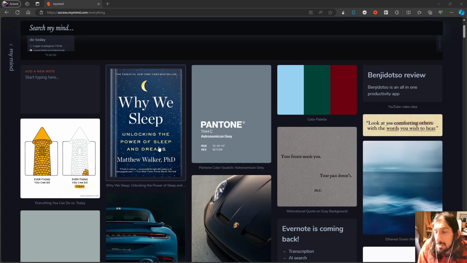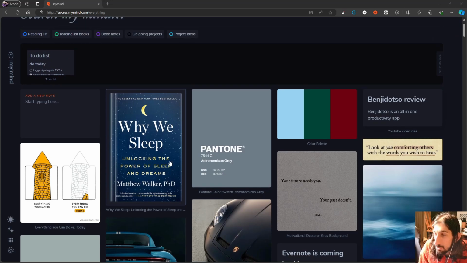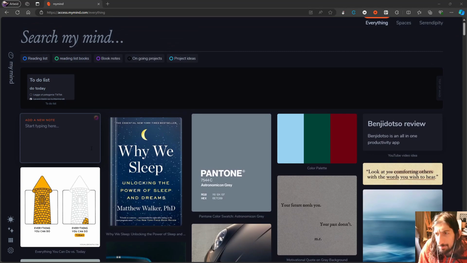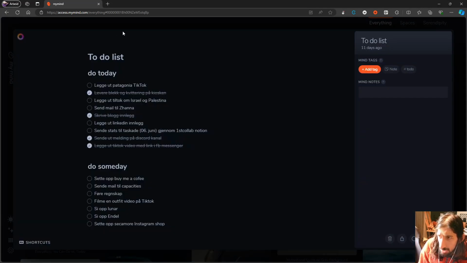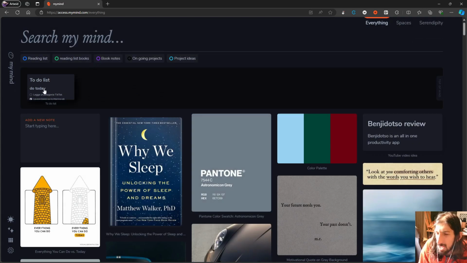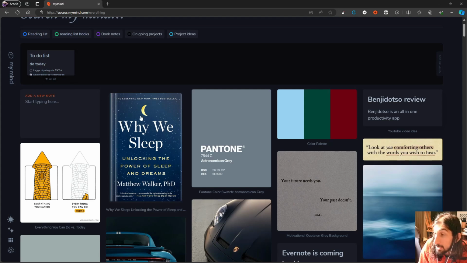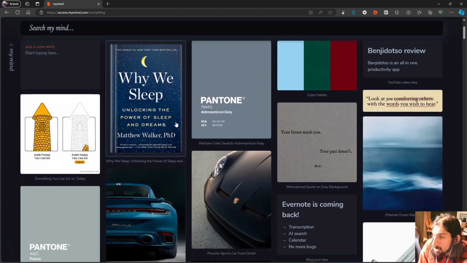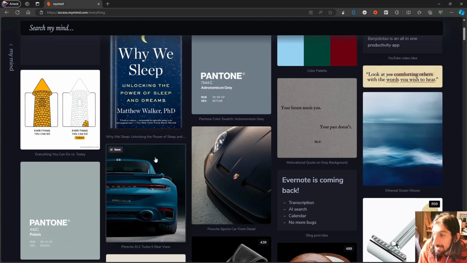This is a note-taking app, you can call it, or you can look at it as a blend between Google and Pinterest, or even as your own personal Pinterest board. I've been playing around with doing my to-do list inside of here. It hasn't worked out the way I wanted it to, so I think I won't do that, but it was cool to try it out. I use this to capture everything that might inspire me, and I use this amazing search to actually find the things I'm looking for.